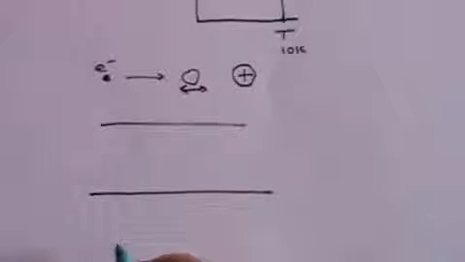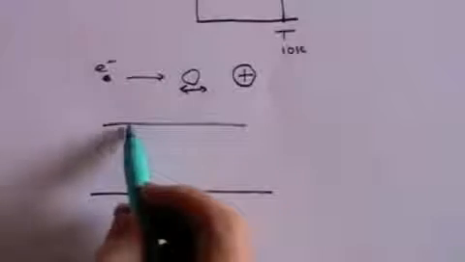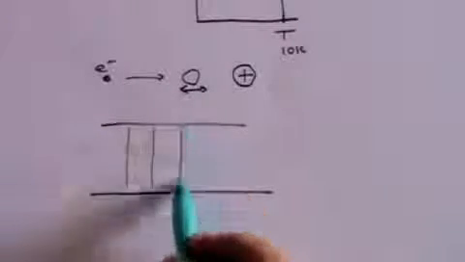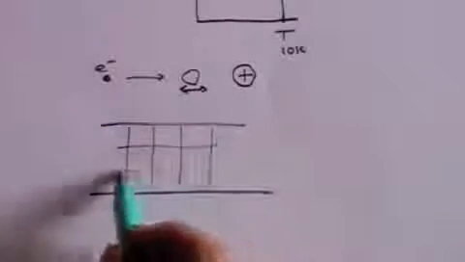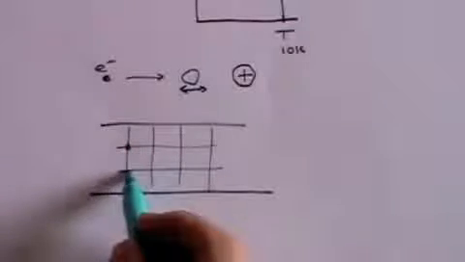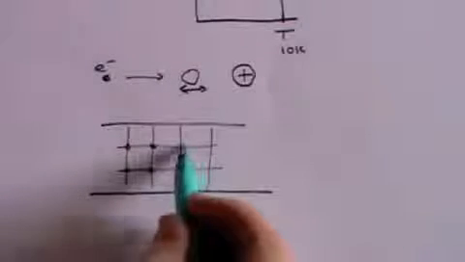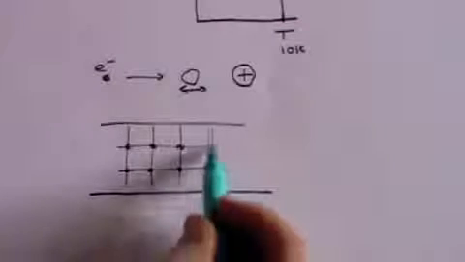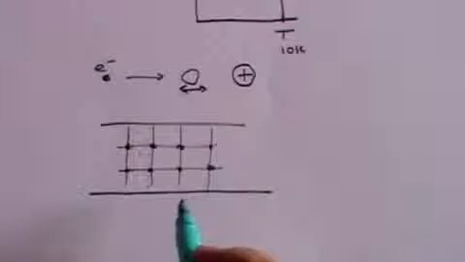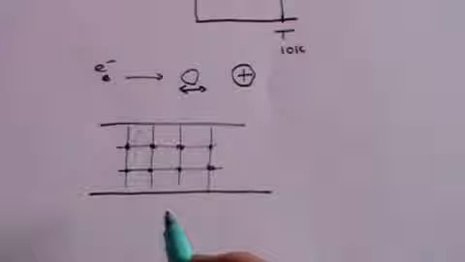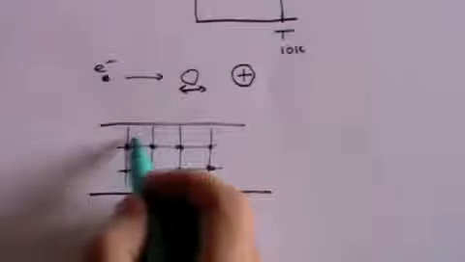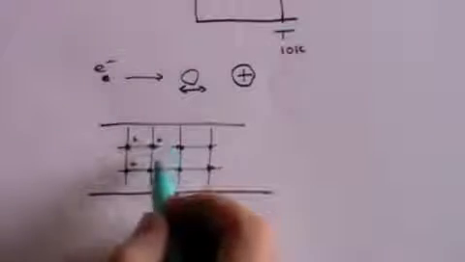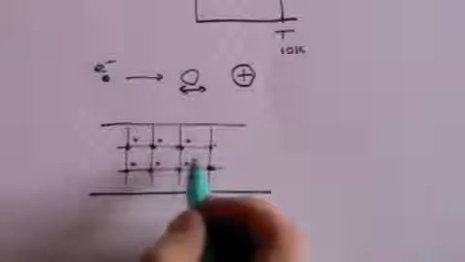Well, here's the wire. And it's made of copper, which means that there will be a lattice of copper atoms. Here they are in the copper wire. But those copper atoms have given off the electrons in their outer shell, and so they will be slightly positively charged because they are electron deficient.